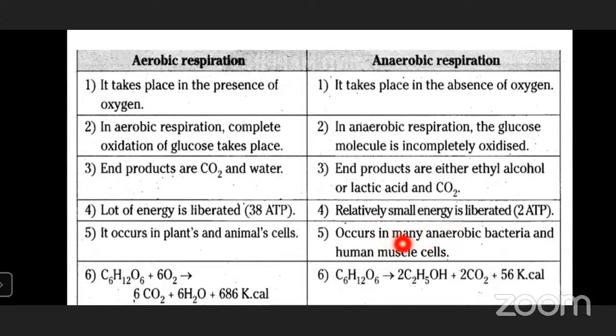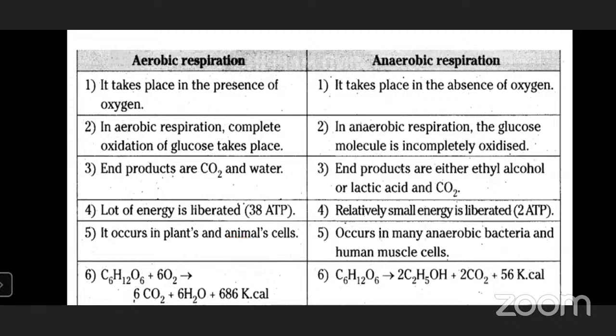Human muscle cells also undergo anaerobic respiration, where they produce lactic acid. So there are two types of products in anaerobic respiration: one is lactic acid and the other is ethyl alcohol. In human muscle, lactic acid is produced.